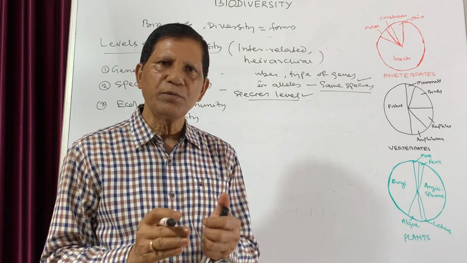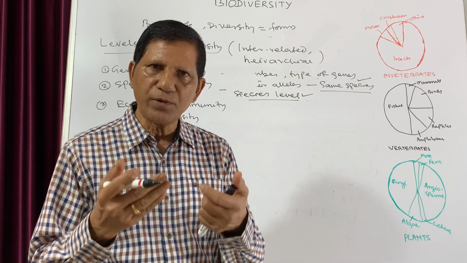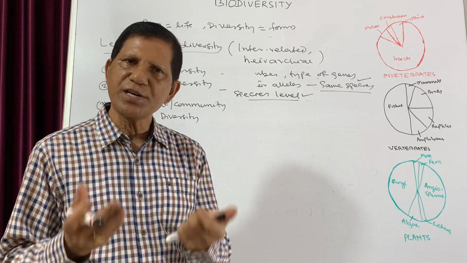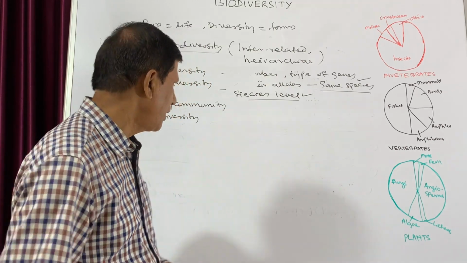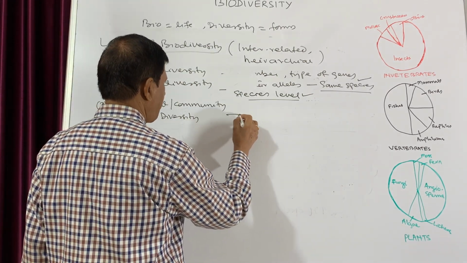It depends upon in what type of habitat, in what type of ecosystem the organism survives. It may be terrestrial, it may be aquatic. So depending upon the type of ecosystems,